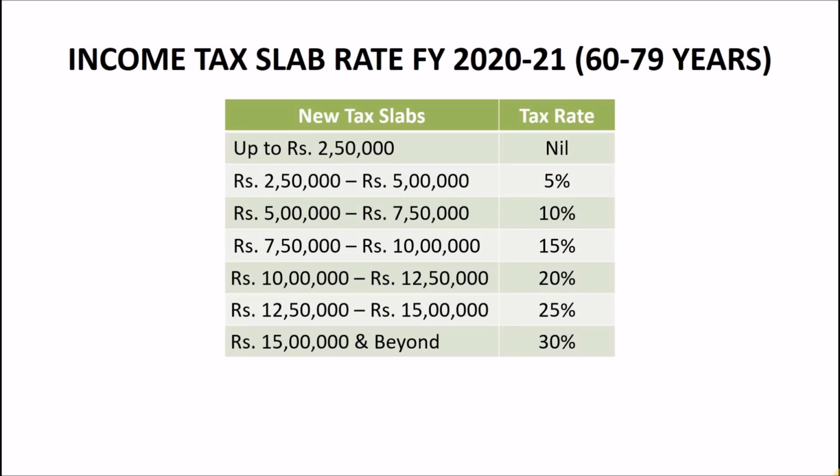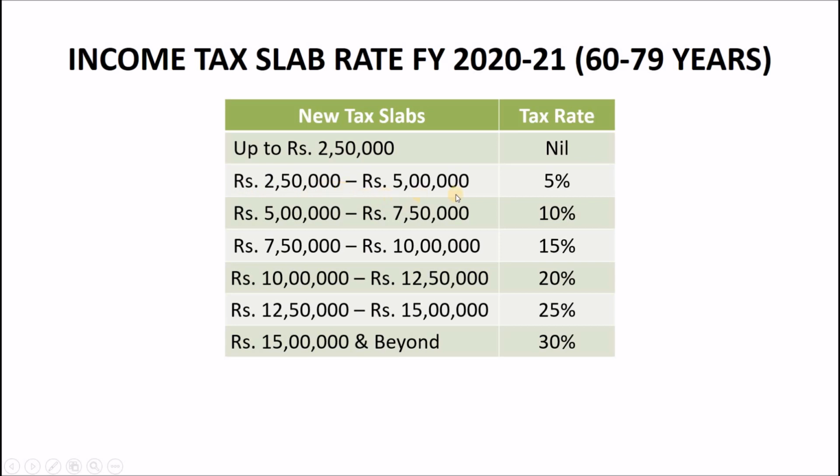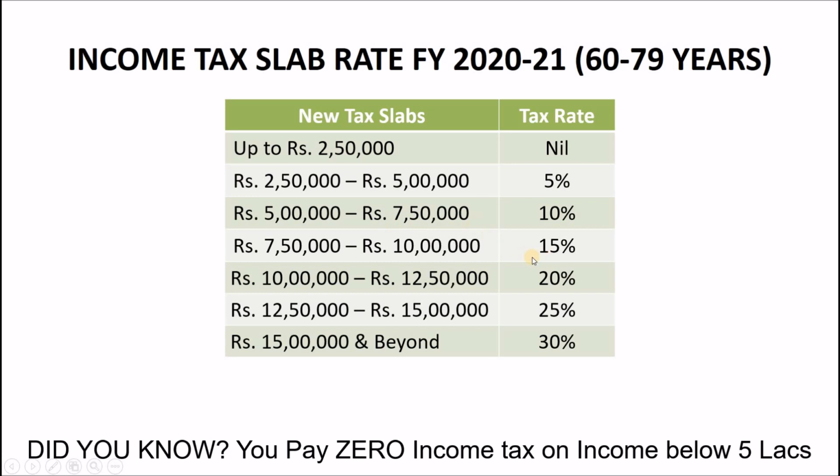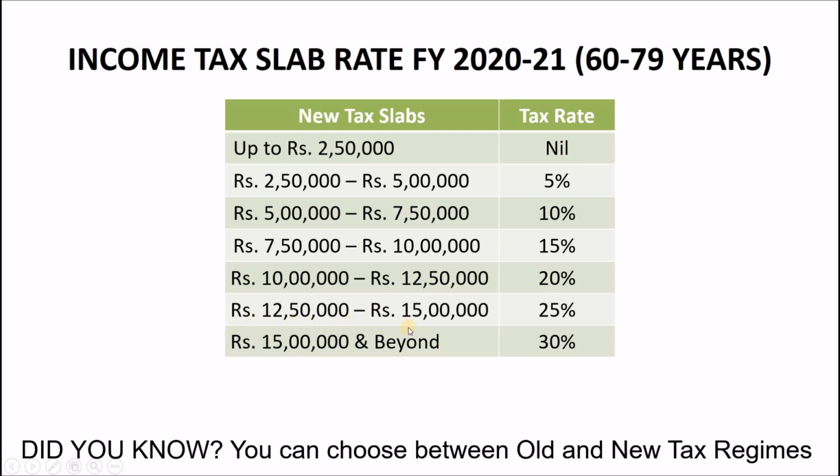As you know, there were new tax slab rates that were introduced in Budget 2020, which include no income tax on income between Rs 0 to Rs 2.5 lakhs, 5% tax on income between Rs 2.5 lakhs to Rs 5 lakhs, 10% tax on income between Rs 5 lakhs to Rs 7.5 lakhs, 15% tax on income between Rs 7.5 lakhs to Rs 10 lakhs, 20% tax on income between Rs 10 lakhs to Rs 12.5 lakhs, 25% tax on income between Rs 12.5 lakhs to Rs 15 lakhs, and 30% tax on income above Rs 15 lakhs.